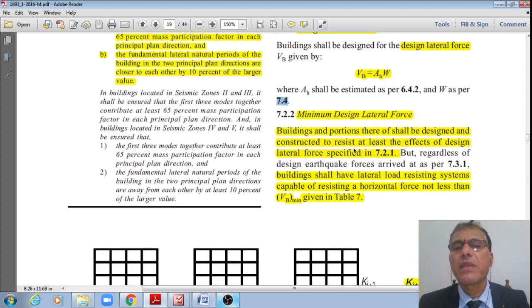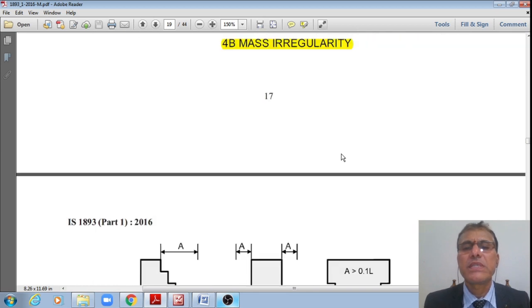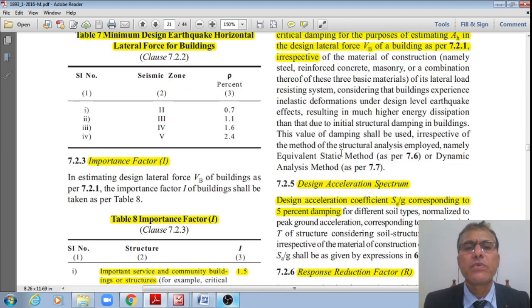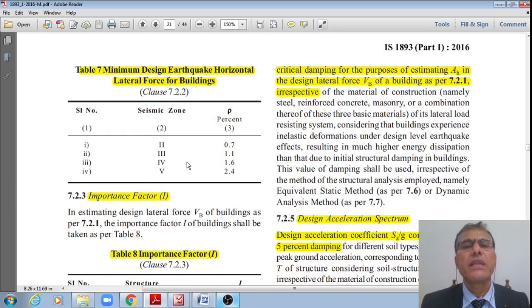However, regardless of the design seismic earthquake forces arrived at as per 7.3.1, the building shall have a lateral load resisting system capable of resisting a horizontal force not less than VB minimum given in Table 7. Now let's move to the next discussion. I hope you are understanding this discussion. That is Table 7, the minimum design earthquake horizontal lateral force for buildings.